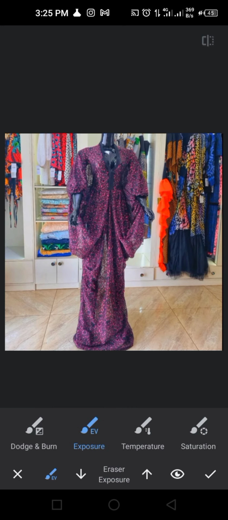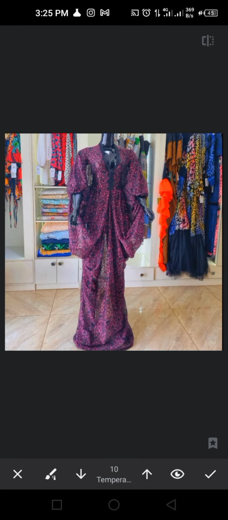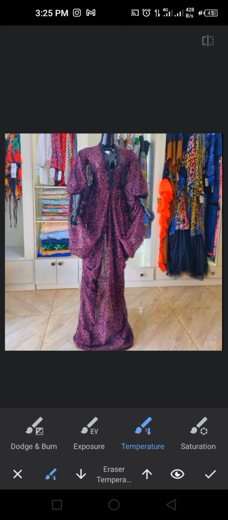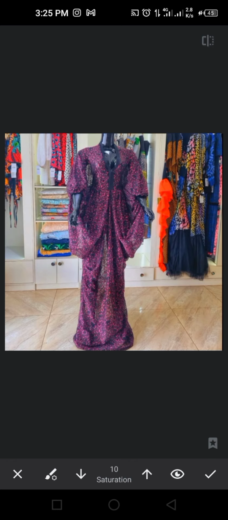So I'll click here if I want to do the temperature of any angle. You see the temperature is working on this side I'm touching. If I want to increase the temperature anywhere, it's changing the color of that particular place. If I want to reduce it, I bring it down, erase it. Good. If I click here on saturation, depending on what I want to do, that's how it works. If I click on saturation, I want to just saturate this particular picture. I'm working on it already.